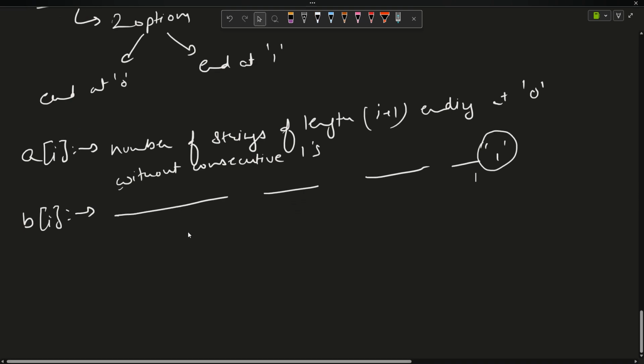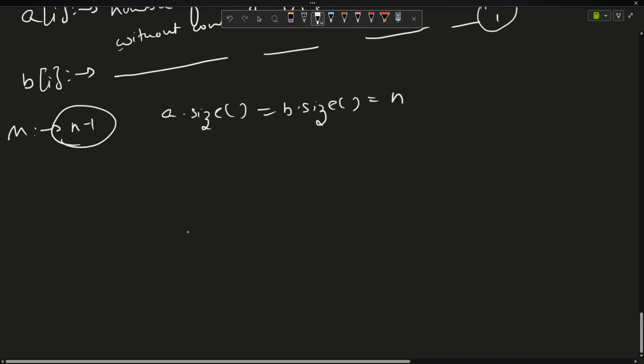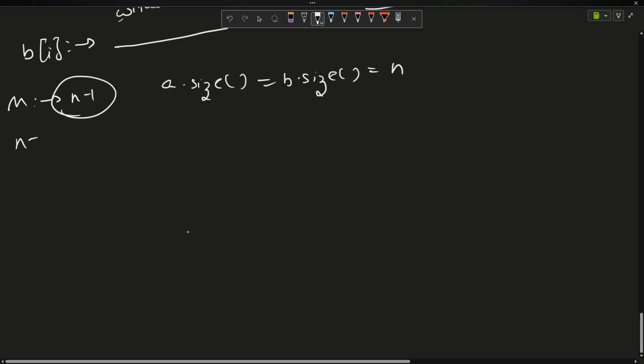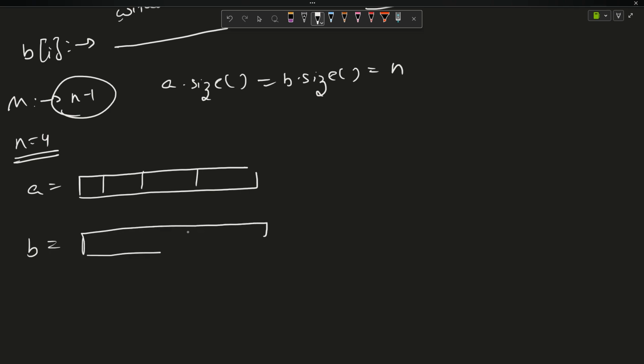So I have an array A and an array B. I want a length of n, so I will be going up to index n minus 1, because i plus 1 is the length at index i. That is, I want A.size equal to B.size equal to n. So suppose let's start solving for n equals 4. I will create two arrays A and B, looking something like this: 1, 2, 3, 4, and 1, 2, 3, 4.